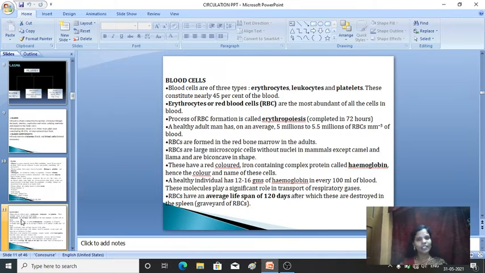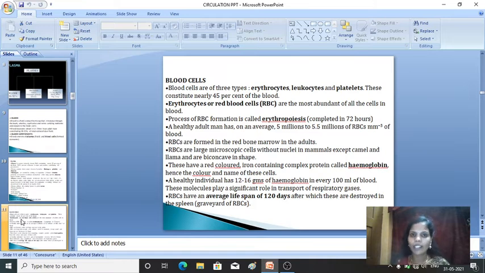Fine. So next comes the second part, that is the blood cells or formed elements. So again here blood cells are of three types: erythrocytes or RBC, leukocytes or WBC, then platelets. These blood cells or formed elements mainly make up 45% of the blood. As I already told you, 55% of the blood consists of plasma and the remaining 45% consists of the formed elements, that is the blood cells.